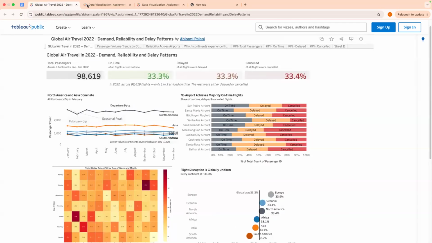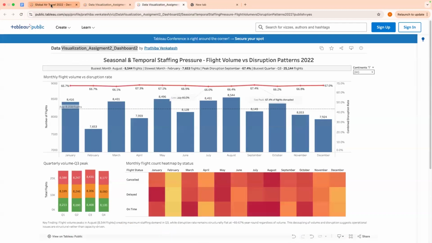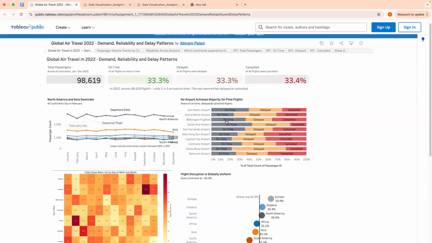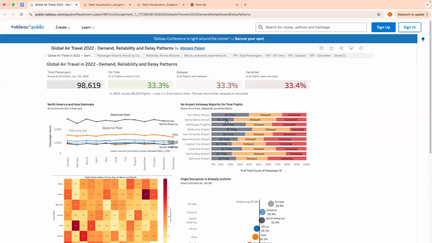But like Zainab said, those kinds of patterns are not necessarily inherent. They could be by design. If one airport is larger, then it's going to have more passengers. So that doesn't necessarily tell us anything real for now. And so that's the kind of thinking that I think helps when you're talking to people about something. You want to think about, is this information relevant? And if so, then why is it relevant? You want to just kind of follow those trains of thinking. So a bunch of stuff all together.